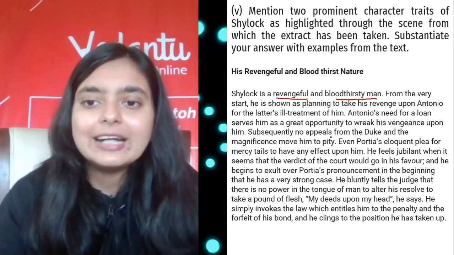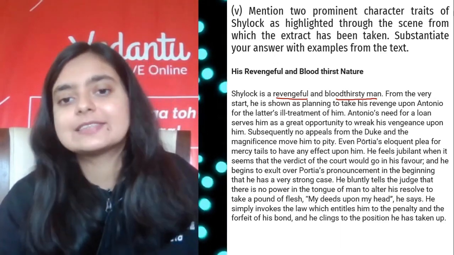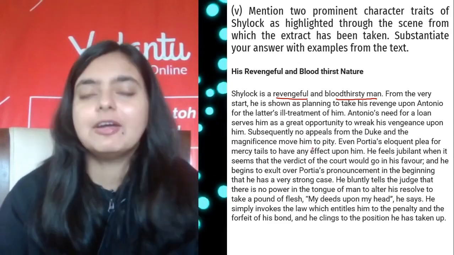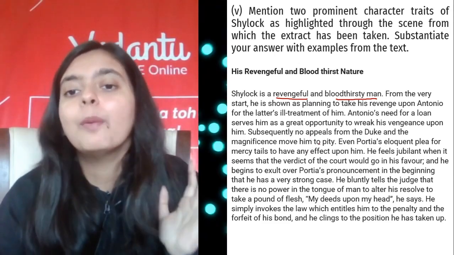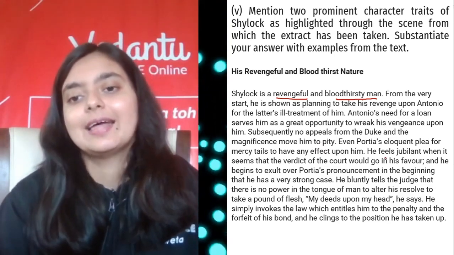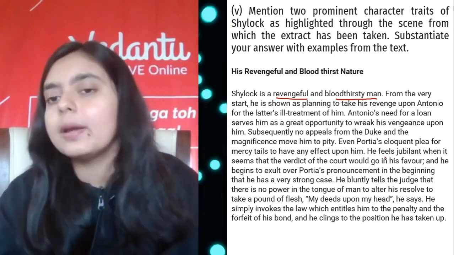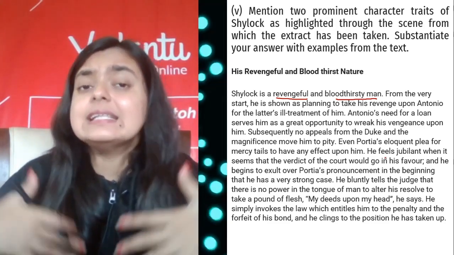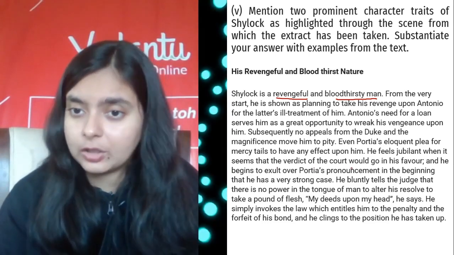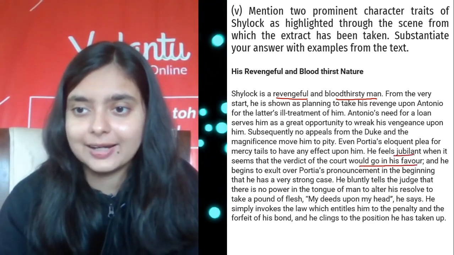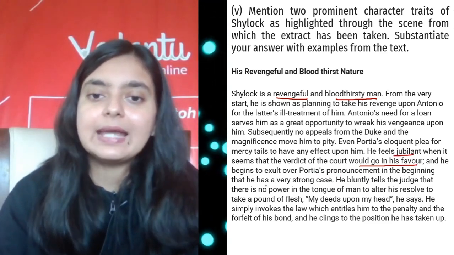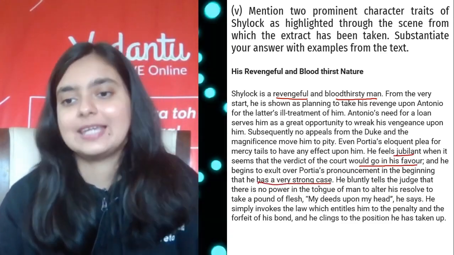From the very beginning of the play, we see him planning for this revenge because of Antonio's ill treatment. Subsequently, no appeals from the Duke and the magnificoes work; the Duke also fails to move him to pity. Even Portia's eloquent plea for mercy has no impact on him. He feels jubilant when he sees that the verdict of the court would go in his favor, and he begins to exult over Portia's pronouncement in the beginning that he has a very strong case.